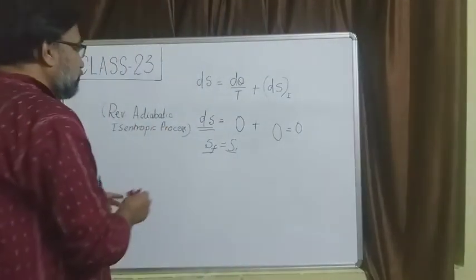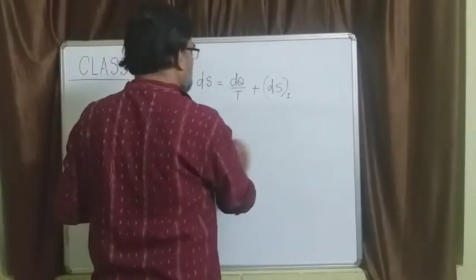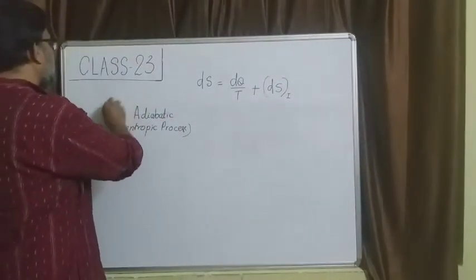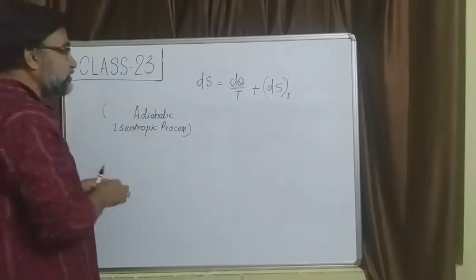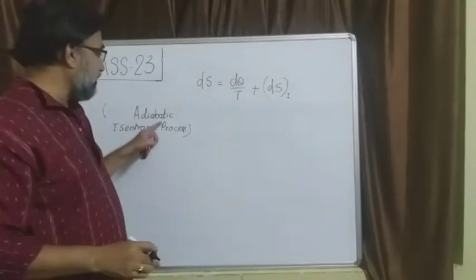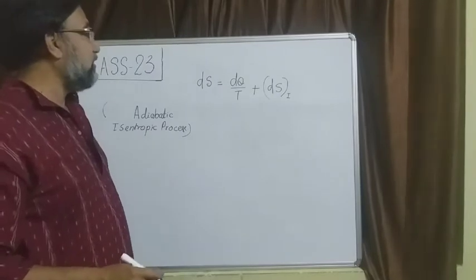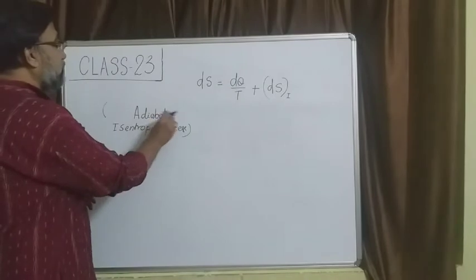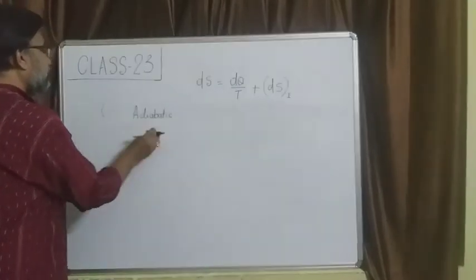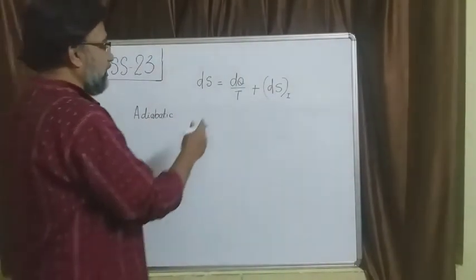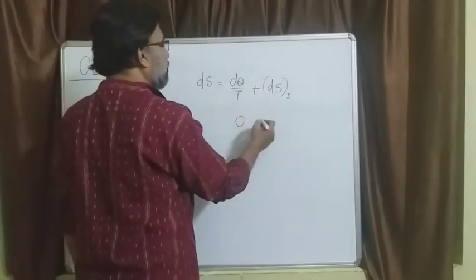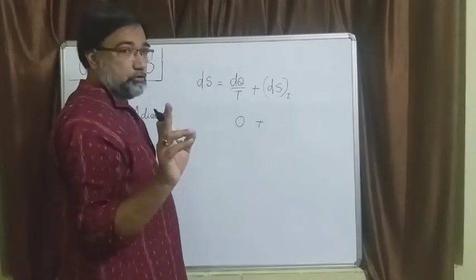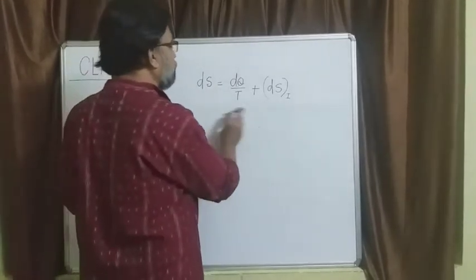Now suppose you take another case where this is an adiabatic process but not reversible. Adiabatic process means the heat term is 0 but the irreversibility term is positive. So the change in entropy is not 0. Therefore this is not an isoentropic process.